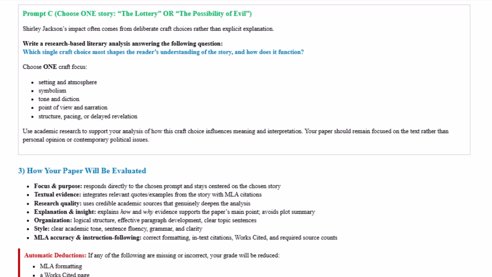Again, here you will be researching craft, how it influences meaning, interpretation, and your paper needs to remain focused on the text rather than any personal opinions or contemporary political issues.